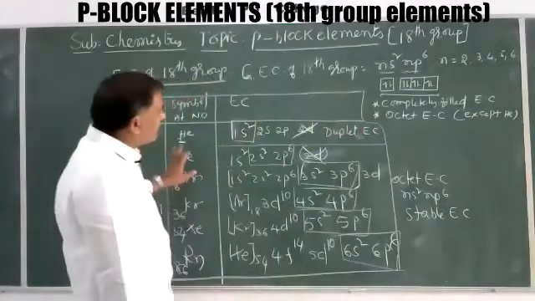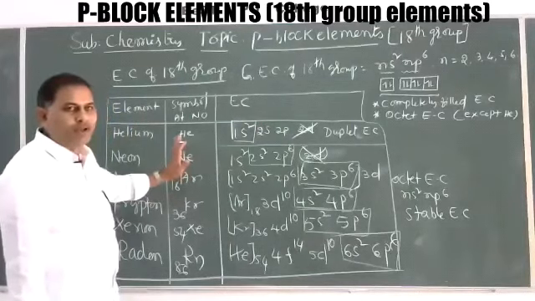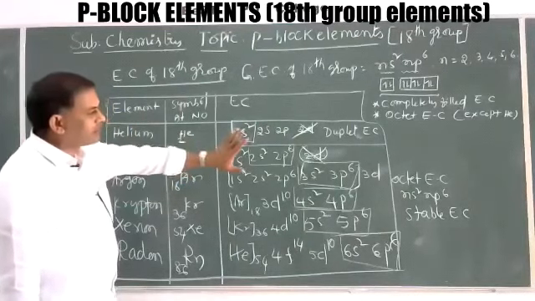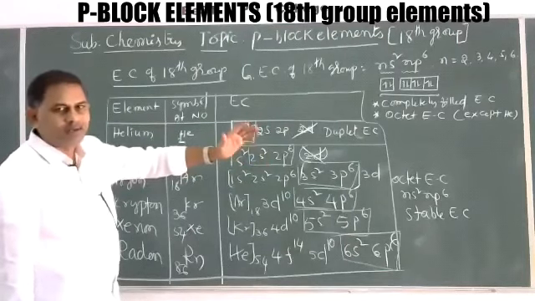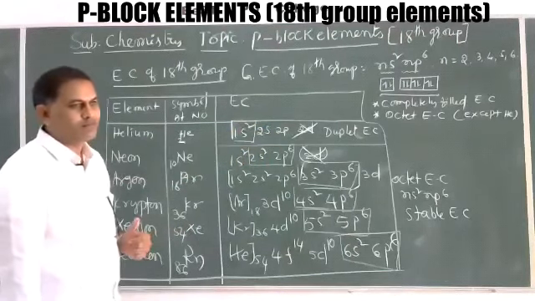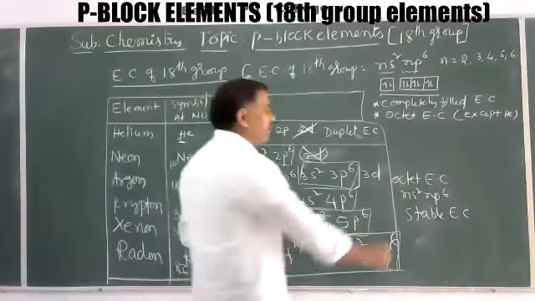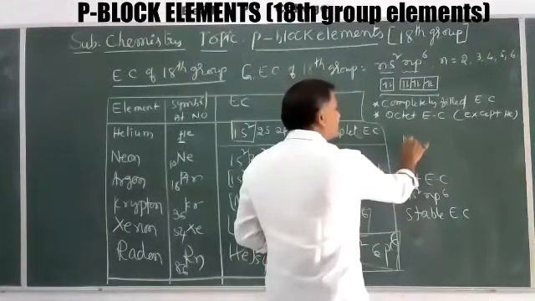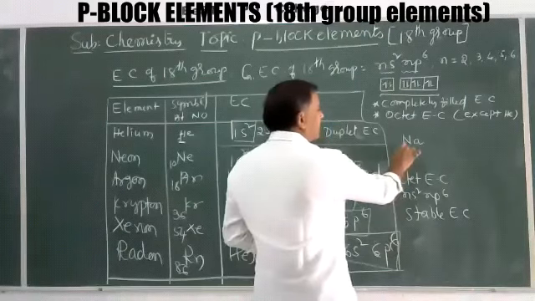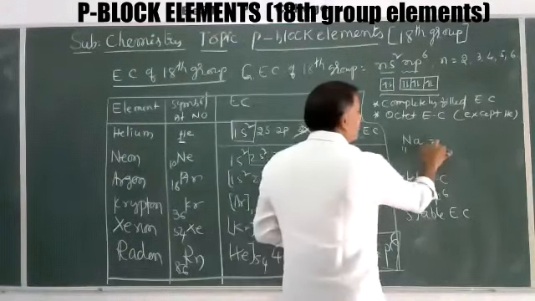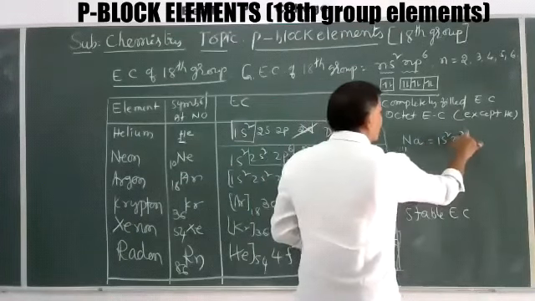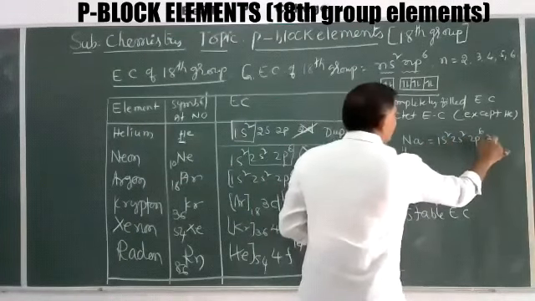In the long form of the periodic table, every element tries to get this electronic configuration either by losing, gaining or sharing electrons in its outermost orbit. For example, sodium is a first group alkali element with atomic number 11. Its electronic configuration is 1s2, 2s2, 2p6, 3s1.